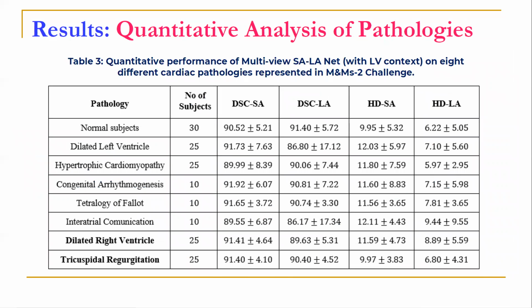This table summarizes the performance of multi-view SALA-Net with LV context across 8 cardiac pathologies in the challenge cohort. Our proposed approach achieved superior segmentation performance on unseen RV-related pathologies, as shown in bold font. For the dilated right ventricle and tricuspid regurgitation, which comprised 50 subjects in total, we obtained a consistently higher Dice score in the short axis and long axis views, and a quite controlled Hausdorff distance in the short axis and long axis views.